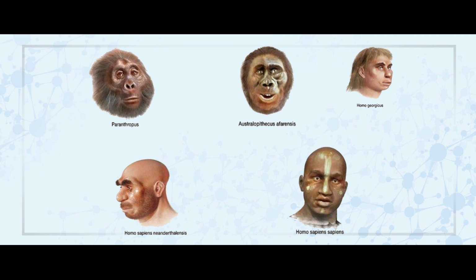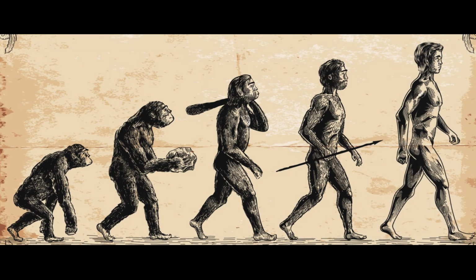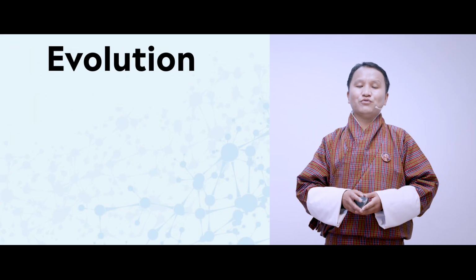In a way, different forms of life have taken such steps through a process called evolution to attain the level where we have reached. If you look here on the screen, you can see how the evolution of man has taken place.